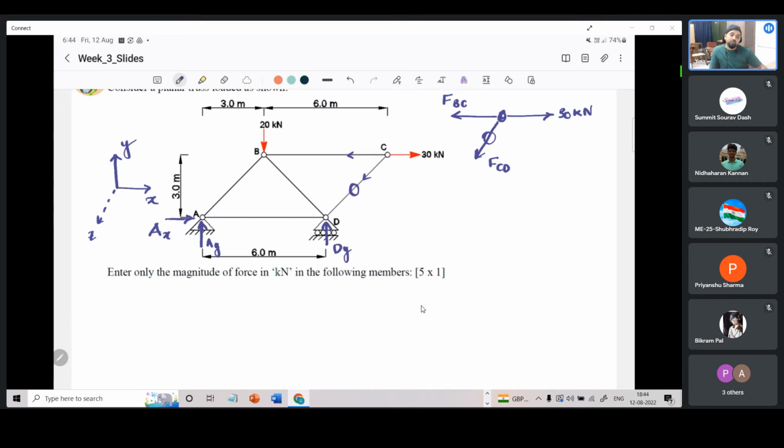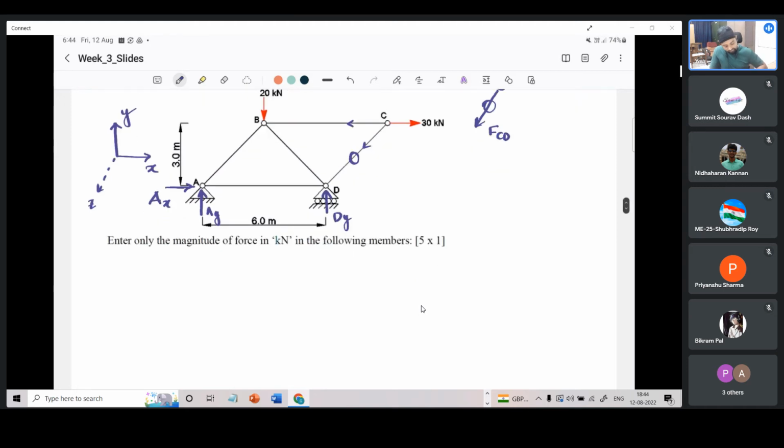Okay, now we can only proceed if we calculate these reactions. So let us calculate them. First we have sigma Fx equals 0. So what will this equation give us? We have one horizontal force which is pointing in the positive x direction, Ax.